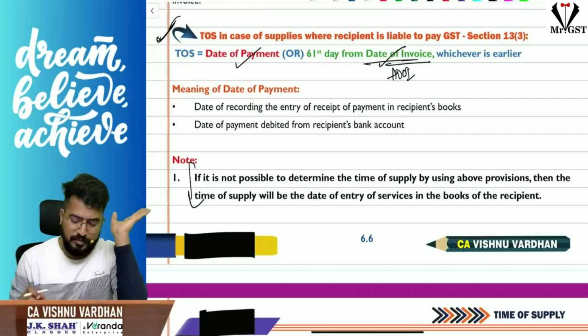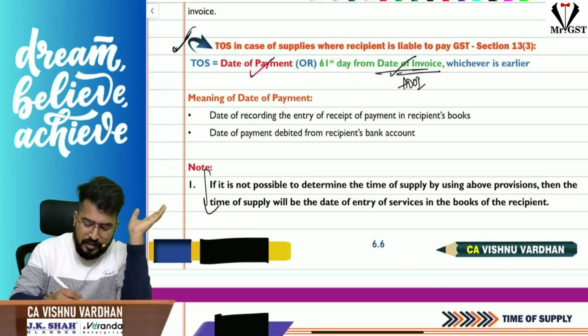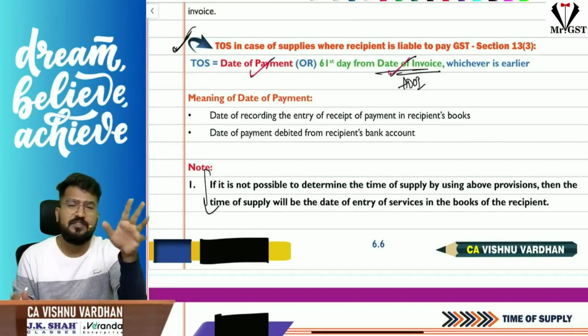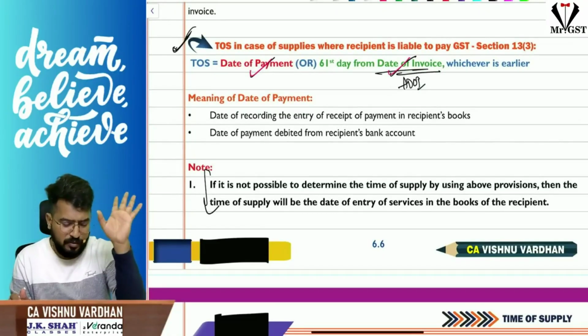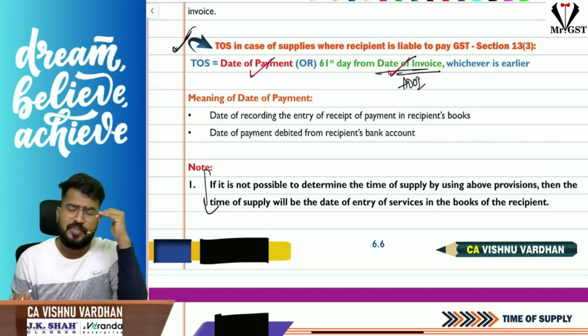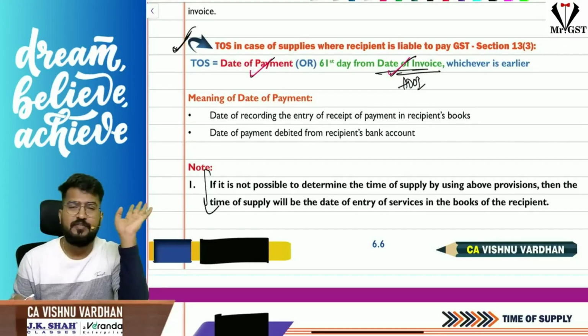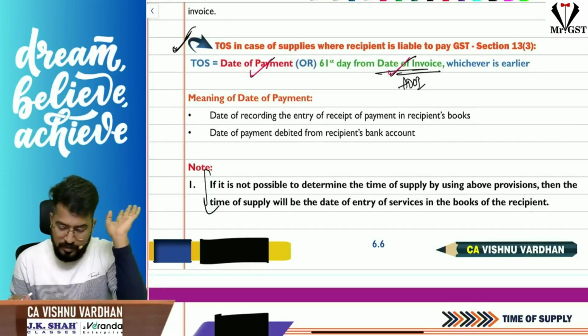So the provision is simple. Here what you will do is, you will compare just the date of payment or the 61st day from the date of invoice, the actual date of invoice, whichever is earlier, that will be the time of supply. Simple provision. So 13 subsection 3, sir, actual date of payment you check, and 61st day from the actual date of invoice, whichever is earlier, that will be the time of supply.